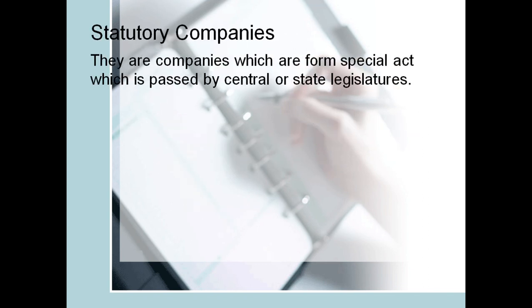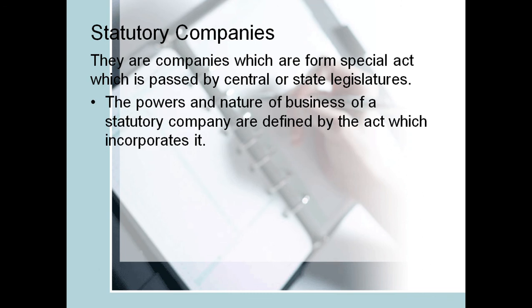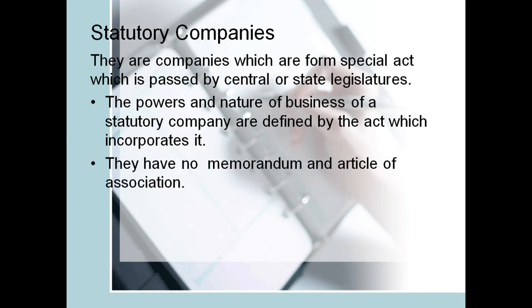Statutory company, they are companies which are formed under a special act which is passed by the central or state legislators. So these are companies which are formed under the command of members of parliament or central. The powers and the nature of business of statutory companies are defined by the act which incorporates it. They have no memorandum and articles of association. For example, we have Central Bank of Kenya, which was under the Act of Government. KRA, which was formed under the Act of Parliament.